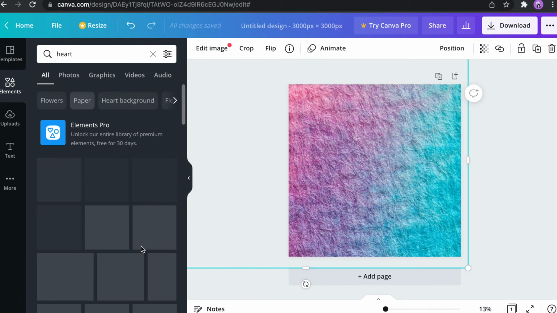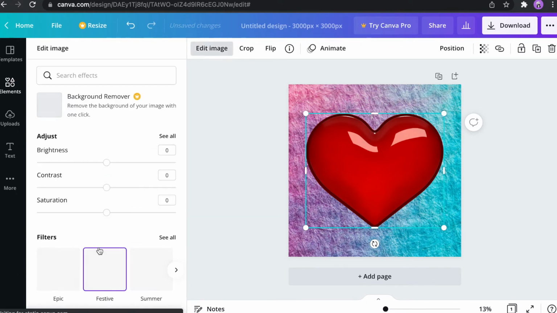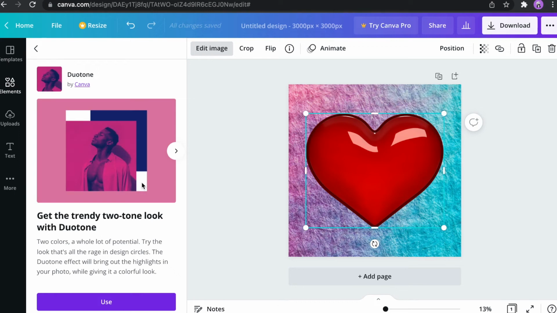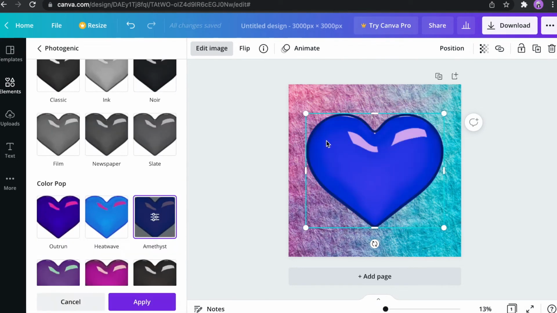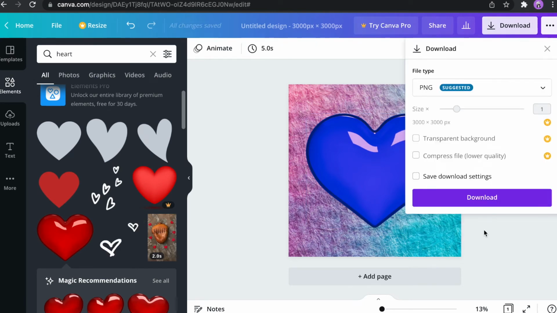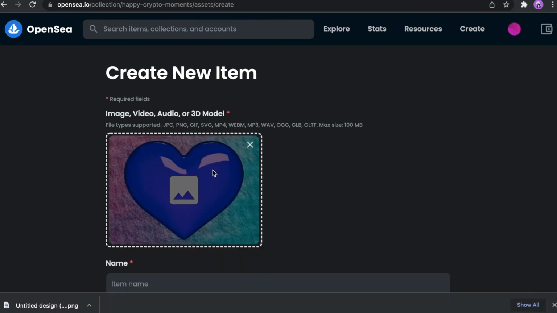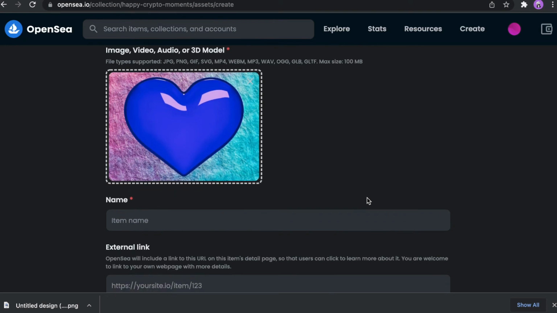Heart. Okay, it's here. And we can also edit this image to make it a different color or something. Let's do a different color. Use, for example, the blue one. Awesome, this is beautiful. Now I will download this art. Go back to my OpenSea and just do like this. But I didn't create an NFT yet, I just downloaded this image.